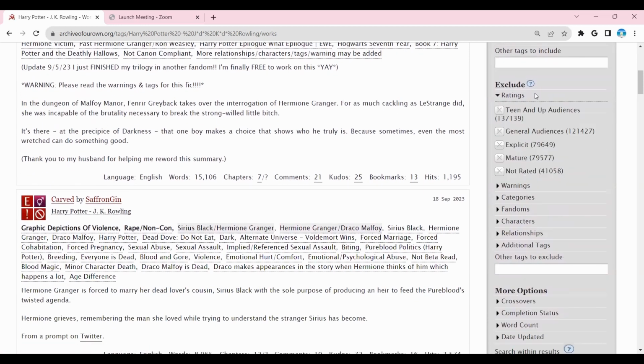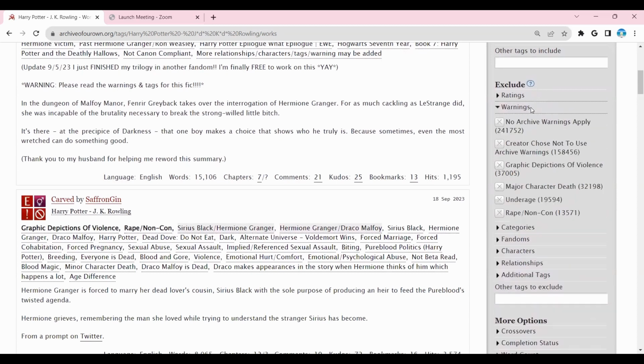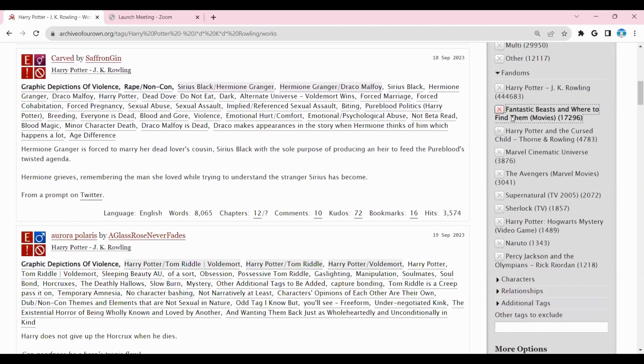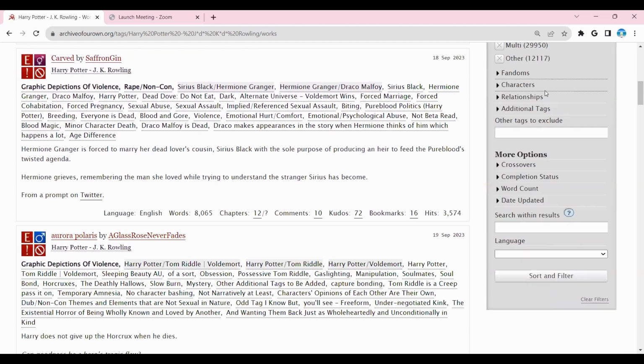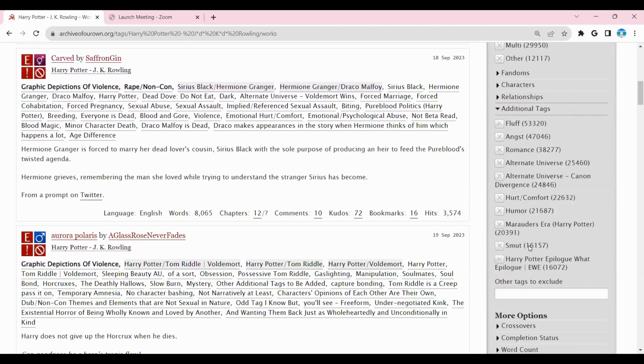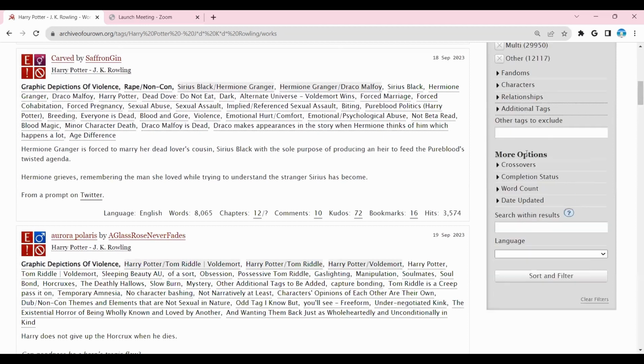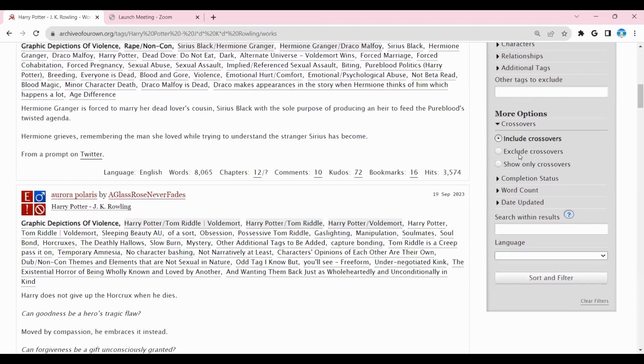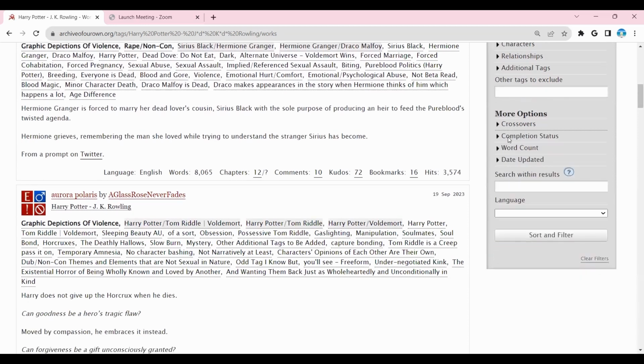And exclude is the same thing, but this time, this is what you don't want to see. Generally, I find this to actually be the more useful of the ones because it'll allow us to get rid of stuff. If you want no crossovers, there's a button for that. So do you not want Marauders Era? You don't want an epilogue? This is what you click. Same here, same as up there. If you want to exclude all crossovers, you can do that.